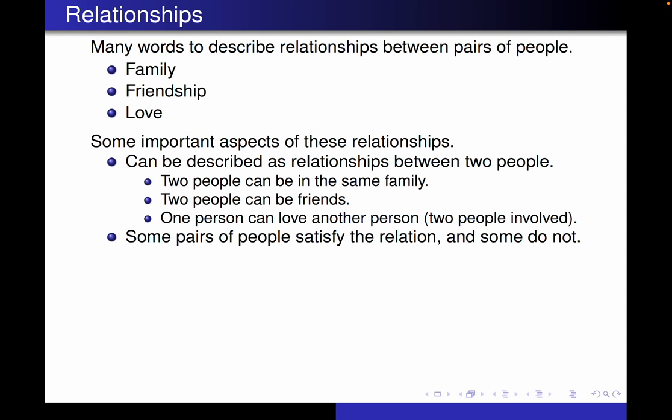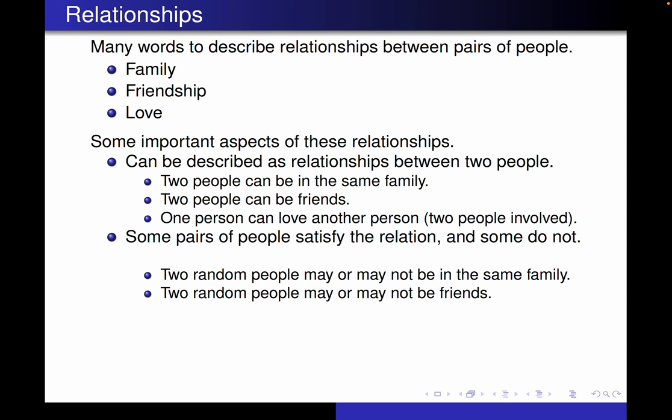Some pairs of people satisfy the relation and some do not. So we have lots of ways that we can pair up people. Only some of those pairs are going to make the relationship true. So if you have two random people, maybe they're in the same family, maybe they're not. If you have two random people, they could be friends, they may not be friends. And if you have two people, one may or may not love the other.